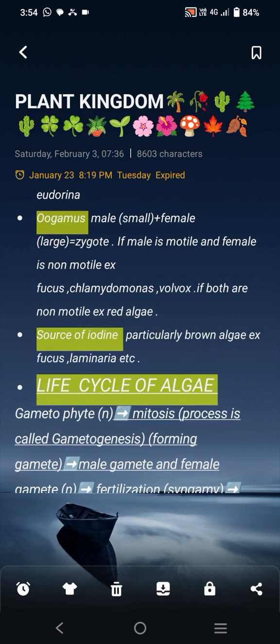What's oogamous? Male is small, female is large, and they fuse to form a zygote. If the male is motile and the female is non-motile, the examples are Fucus and Volvox. If both are non-motile, examples of these algae are red algae: Gracilaria, Gelidium, agar, carrageen, Porphyra, Polysiphonia. They are also a good source of iodine, particularly brown algae: Fucus, Laminaria, Sargassum, kelp, etc.